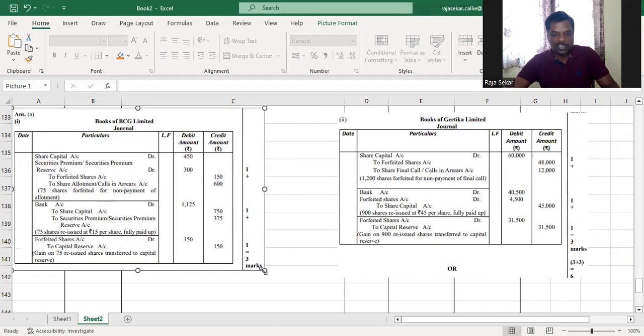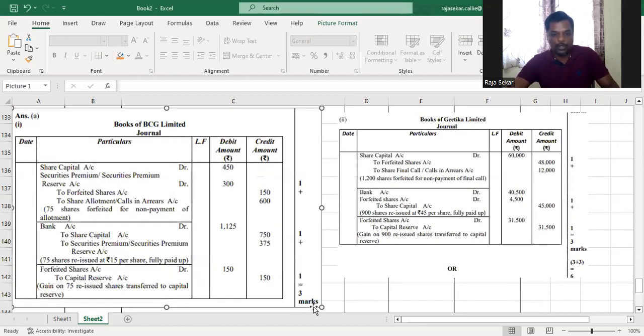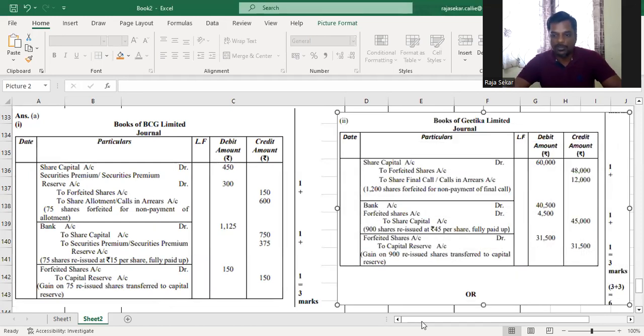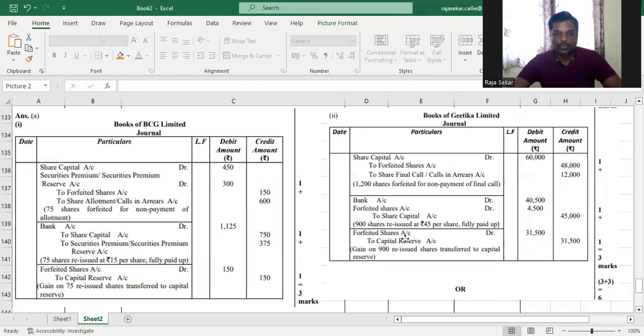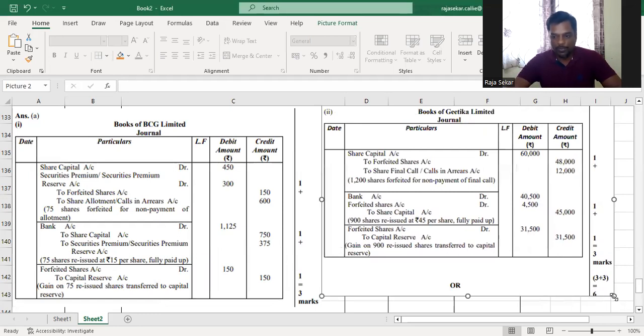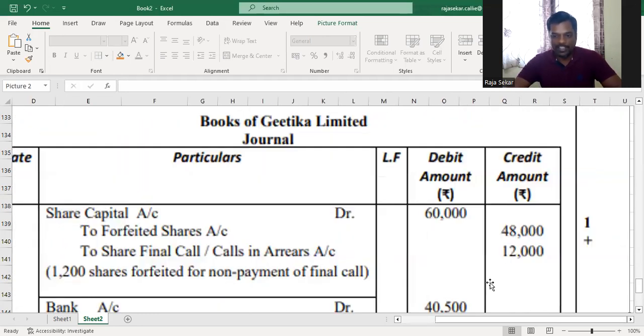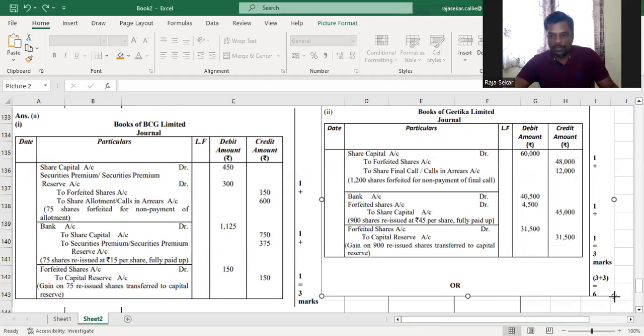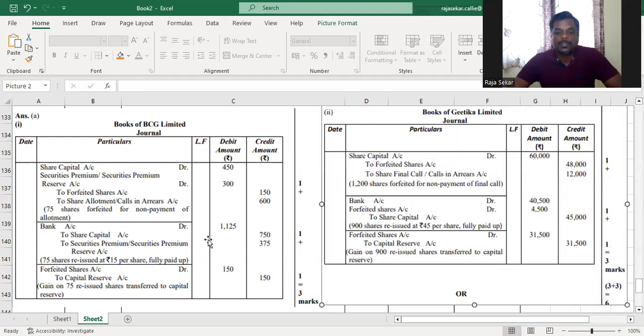The problem with the suggested answers is that in the working note, they would not have told you how they arrived at the 31,500, that is this amount, the profit on reissue. So you might find it difficult, but I hope the explanation that I've given in this video would have helped you understand that part. So this is the answer given by CBSE in the suggested answers.